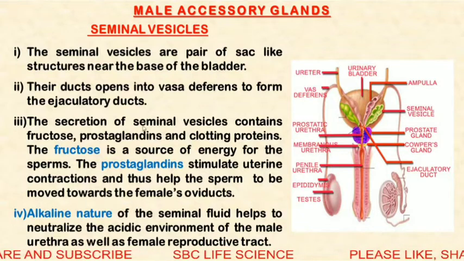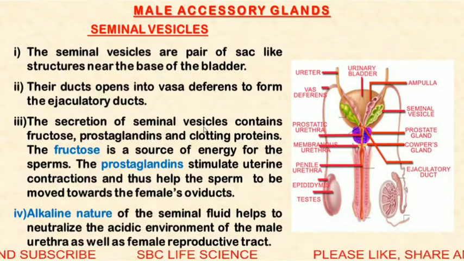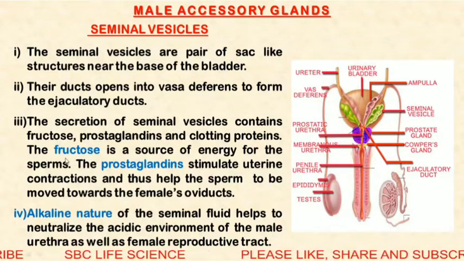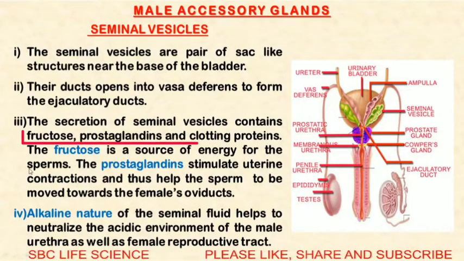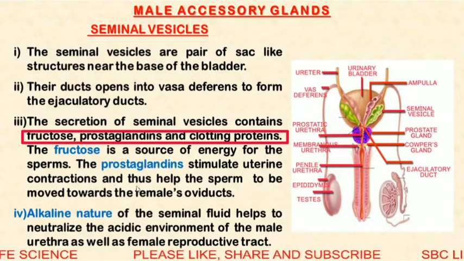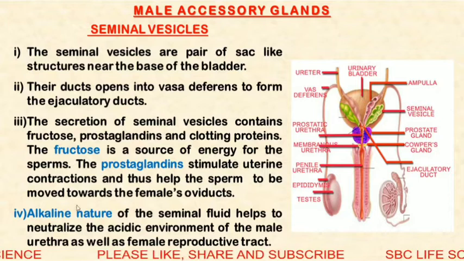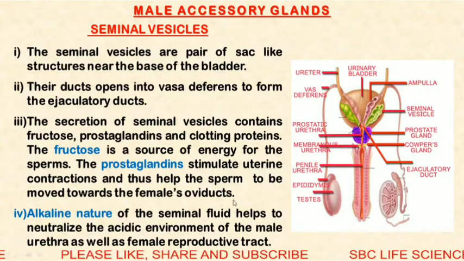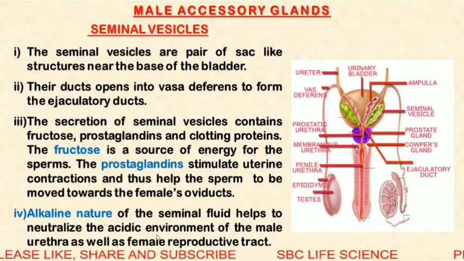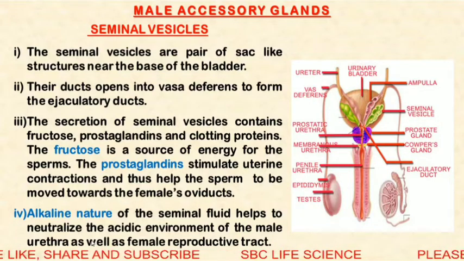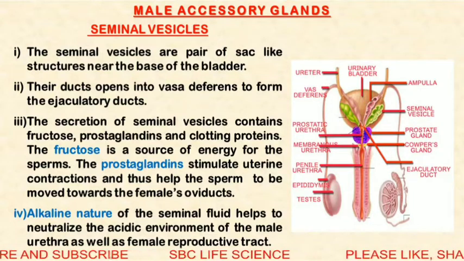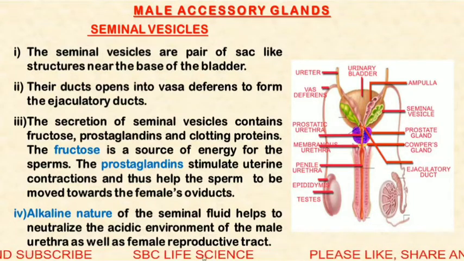Seminal vesicles secrete some important substances like fructose, prostaglandins and clotting proteins. Fructose is a source of energy for the sperms. Prostaglandins stimulate uterine contraction and thus help the sperms to move towards the female oviducts. Alkaline seminal fluids are also secreted, and their function is to neutralize the acidic environment of the male urethra as well as the female genital tract.